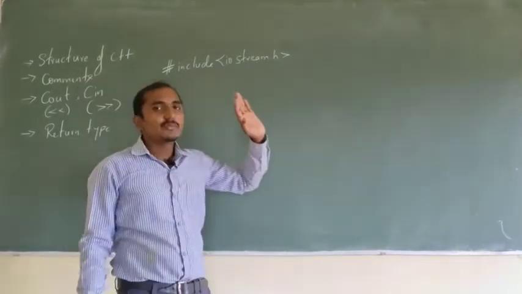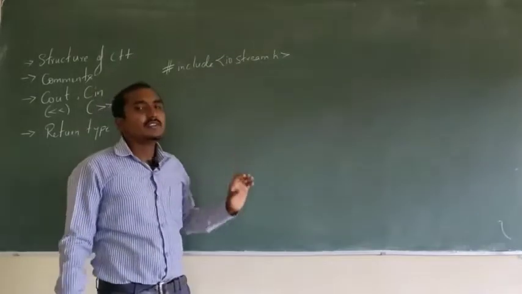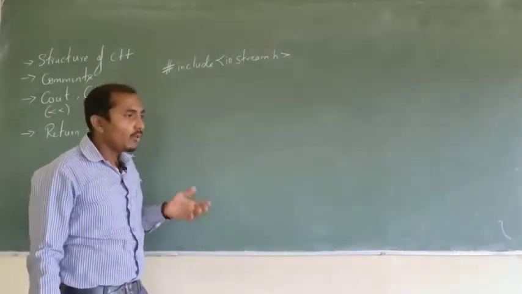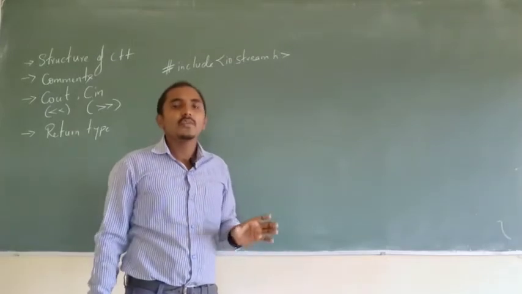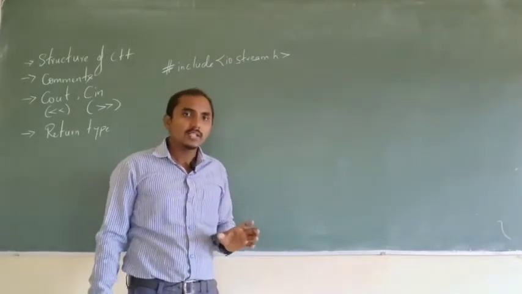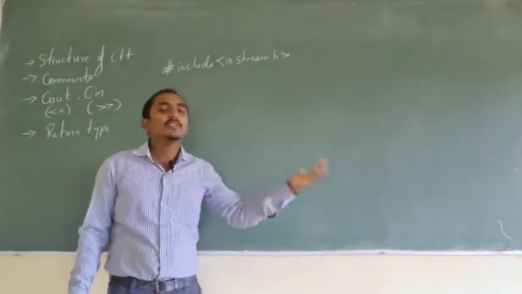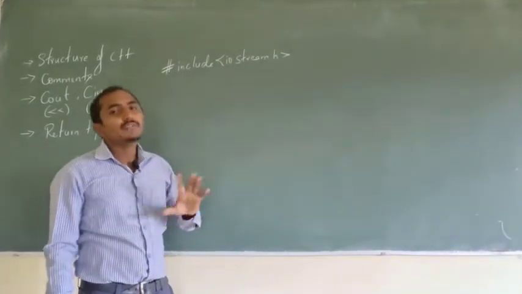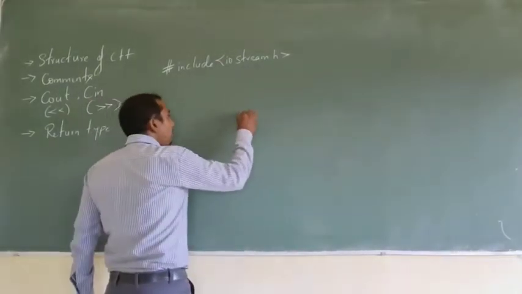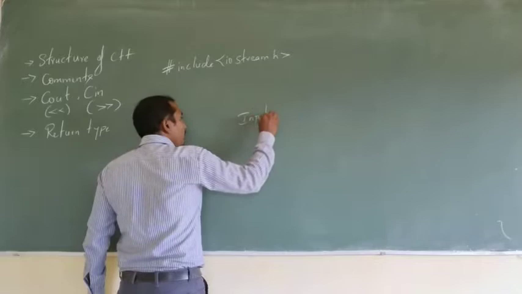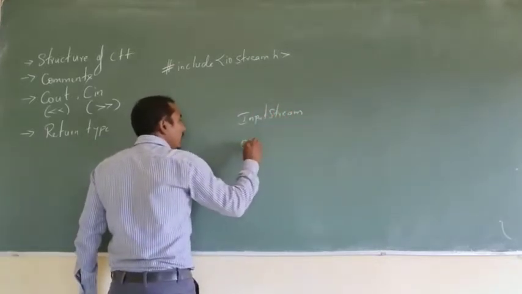Now what is iostream? As the name says, first it is IO, which is nothing but input output. Stream is nothing but data flow. Flow of data from input devices to a memory or to some computation device, and flow of data from the computational device to some other output devices. Those are the two different types of data flow we have. First is the input stream, and the second one is the output stream.